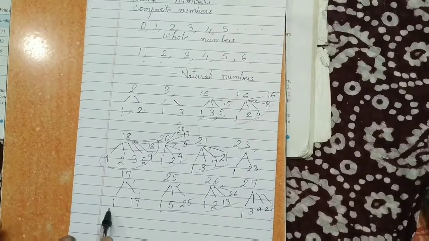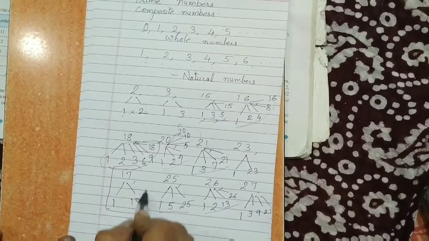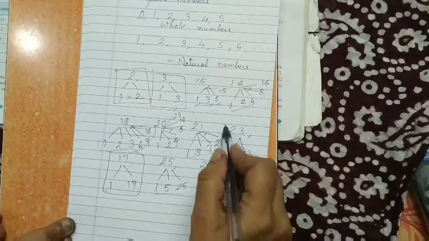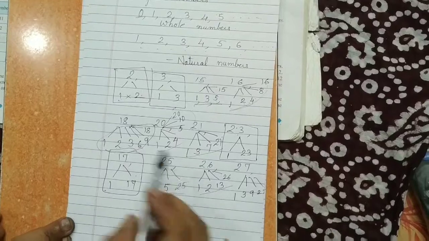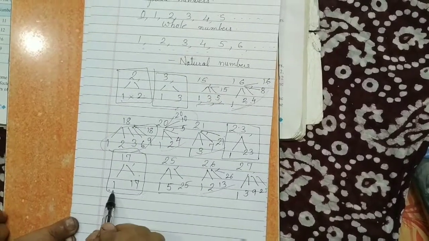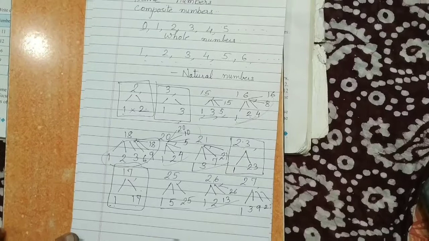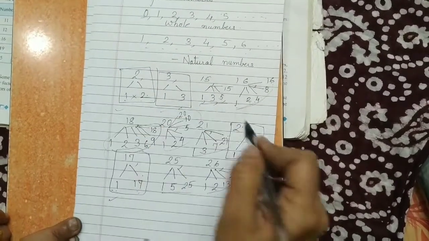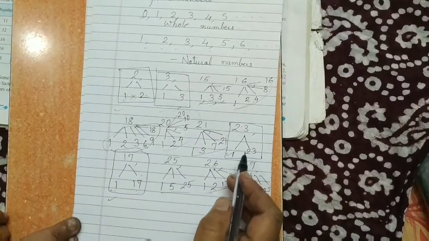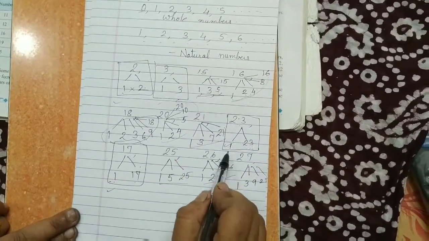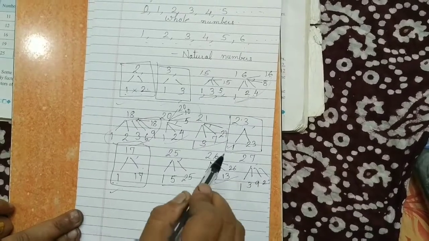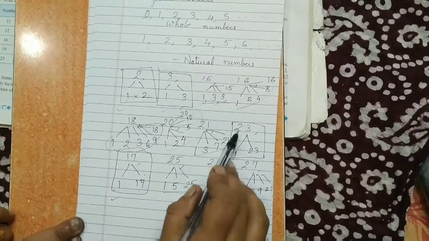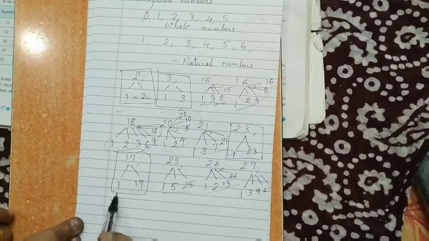But some numbers here, like this 17, 2, 3, 23, these numbers you see they have the factors 1 and themselves, not any other number. So these numbers we call prime numbers, which have factor 1 as well as they themselves are the factor. No other number you multiply could get these numbers. Only 1 and 17.